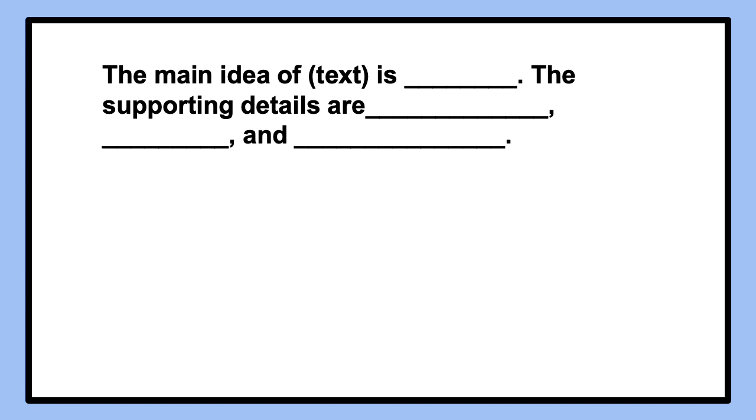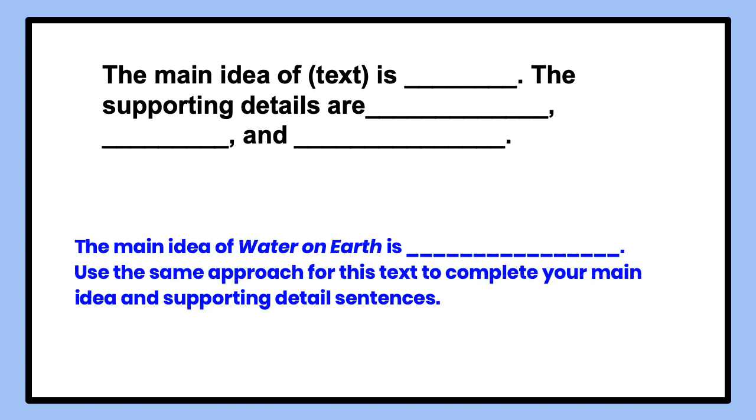We can use the same sentence frame for our second text as well. The main idea of text is blank; the supporting details are blank, blank, and blank. The main idea of water on earth is blank. Use the same approach for this text to complete your main idea and supporting details as you did for the previous text. Pause the video and write your response on your paper.